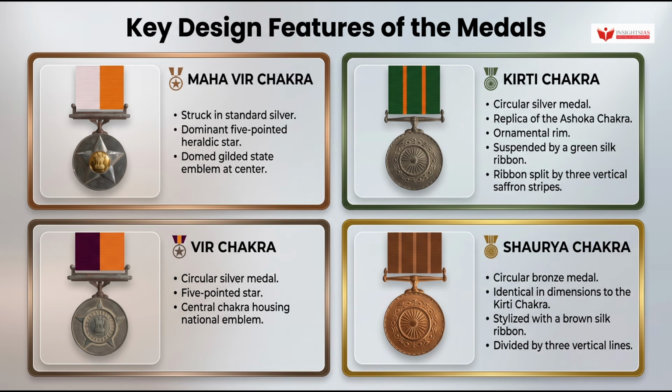So, to quickly recap for your exam, memorize the clean distinction between the wartime trilogy instituted in 1950 and the peacetime trilogy introduced in 1952 and renamed in 1967. From the 2026 Phase 1 ceremony, 51 total medals were awarded: 7 Kirti Chakras, 15 Vir Chakras, and 29 Shaurya Chakras. Keep a mental image of the specific motifs, the Vajra for the Param Vir Chakra and the heraldic star for the Mahavir Chakra.